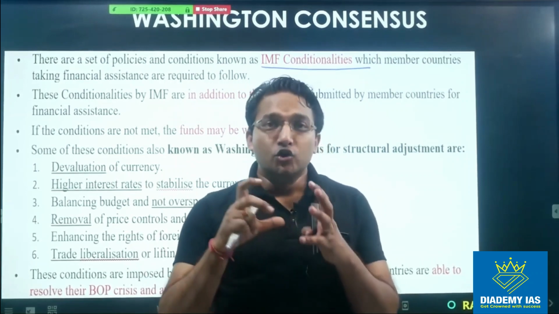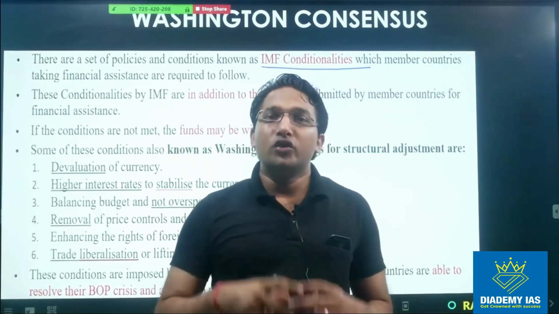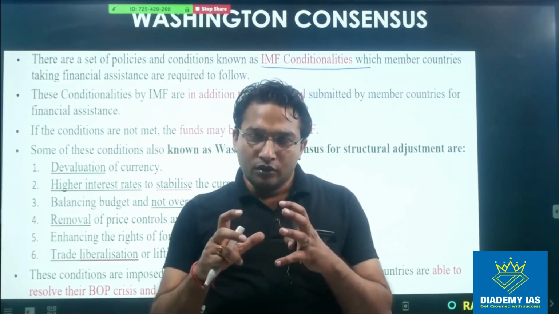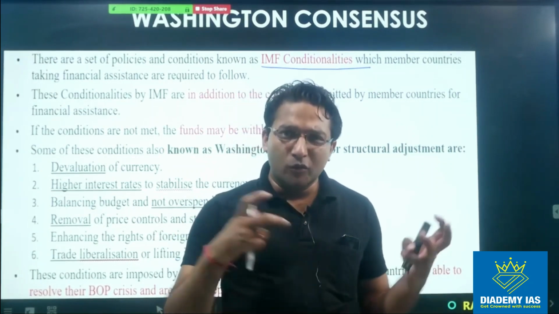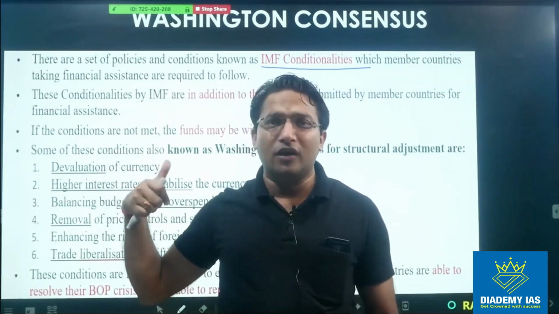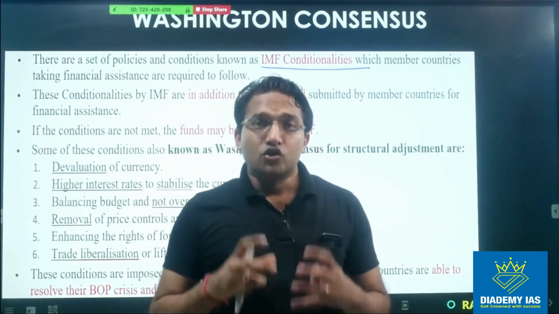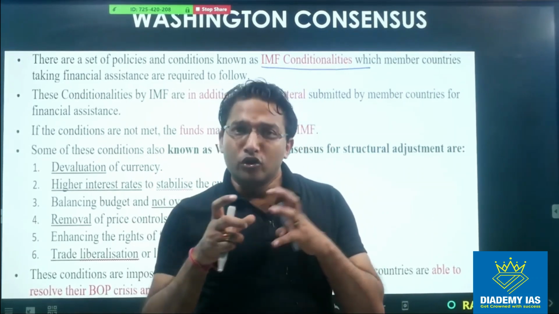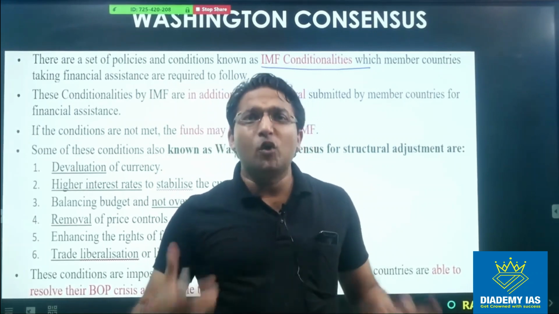IMF said you need to open your economy, you need to liberalize your economy, you need to globalize your economy, right? So all these reforms were initiated after 1991. Our economy was opened under this conditionality only, under the conditionality of the Washington consensus, right? So under these conditionalities, the IMF tries to put some conditions so that the country can come out of the BOP crisis.